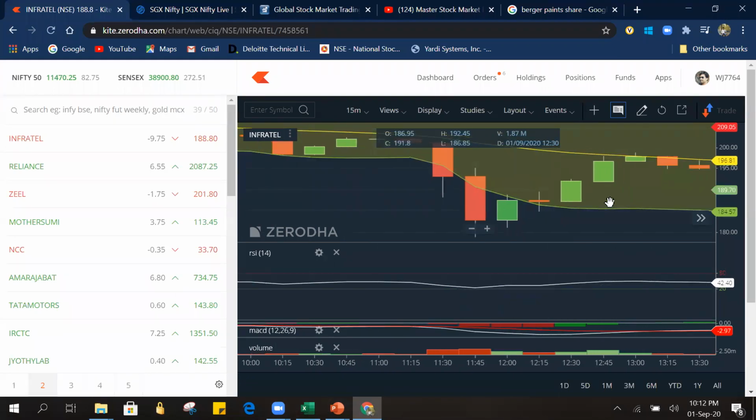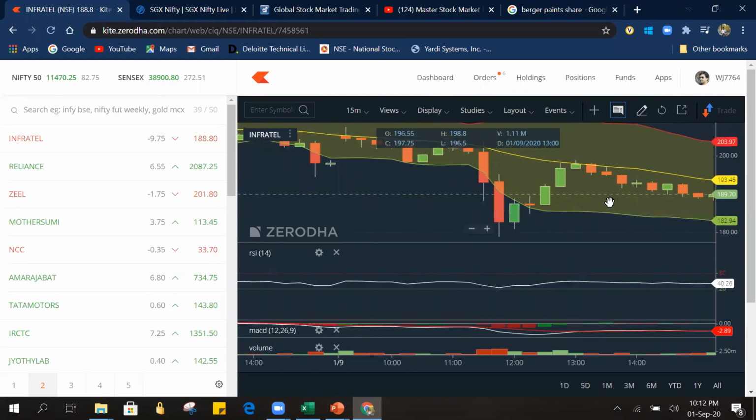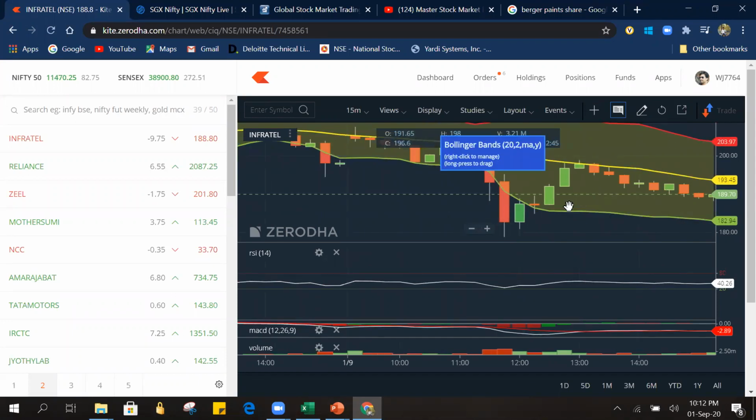Now after this we can take an intraday trade in equity shares or in futures. Again, I won't say options, because options have different perspectives, like theta, time decay, and a number of factors to be considered. So today, if anyone has entered a buy in futures or equity, they can book profits as discussed in Bollinger Band.